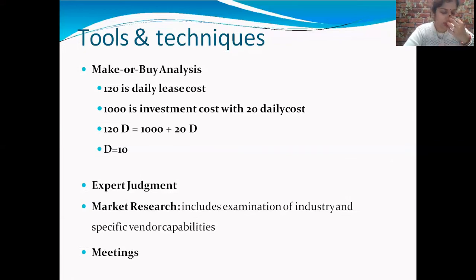So, the key points in make or buy analysis: the make or buy decision is an act of choosing between manufacturing a product in house or purchasing it from an external supplier.